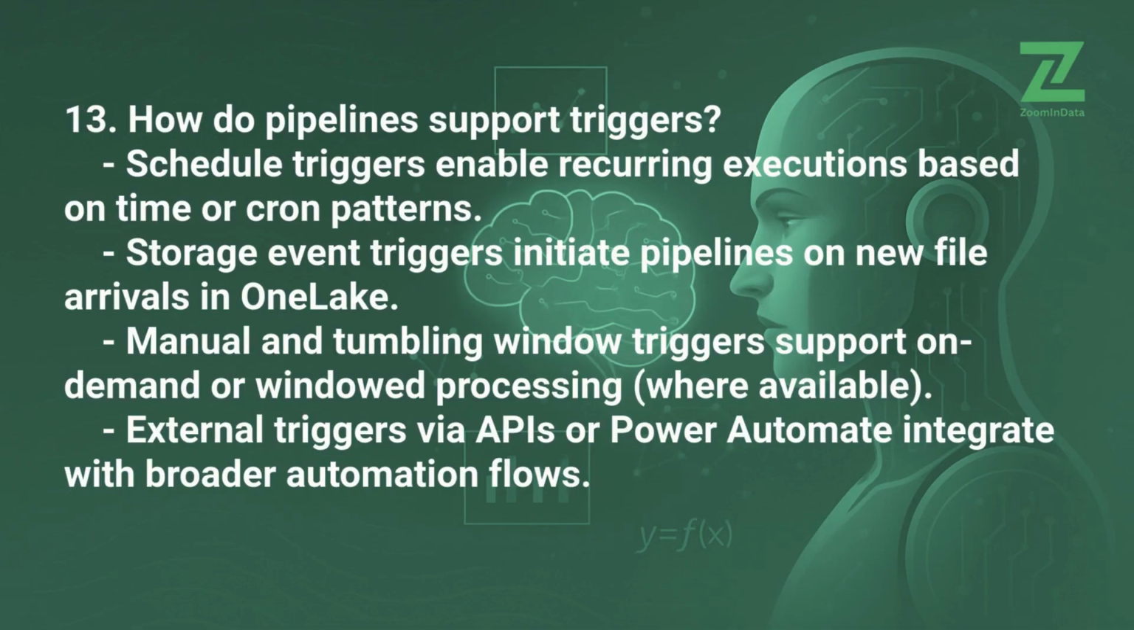13. How do pipelines support triggers? Schedule triggers enable recurring executions based on time or cron patterns. Storage event triggers initiate pipelines on new file arrivals in OneLake. Manual and tumbling window triggers support on-demand or windowed processing, where available. External triggers via APIs or Power Automate integrate with broader automation flows.